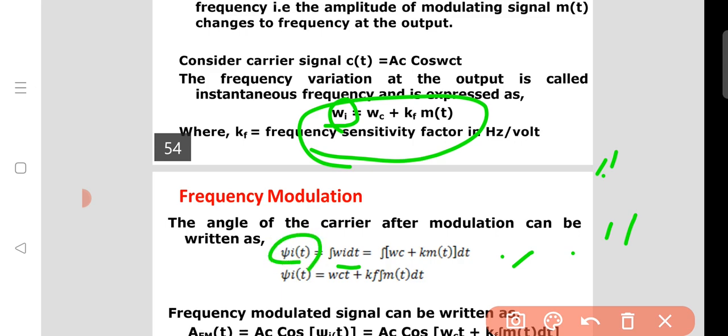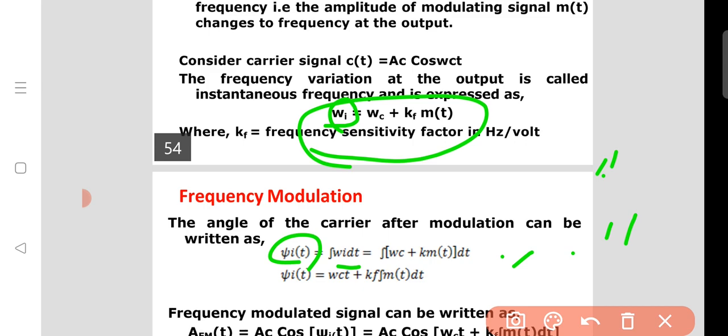In the relation between angle and frequency, the derivative goes to the other side as an integral, so integral omega i dt.